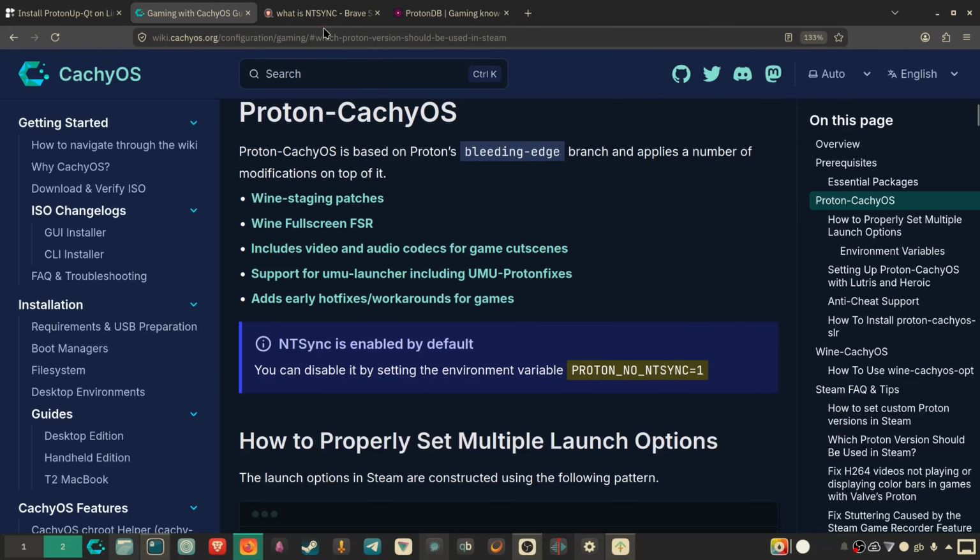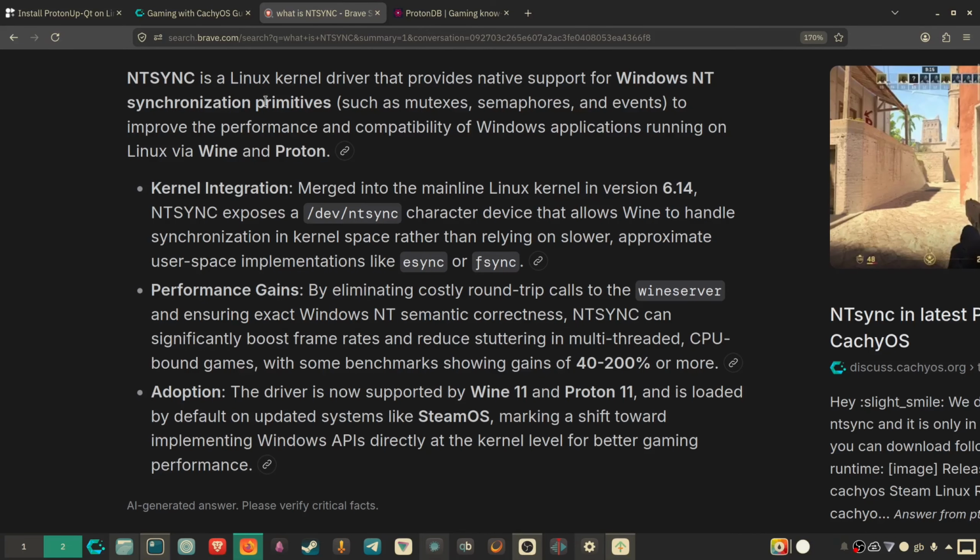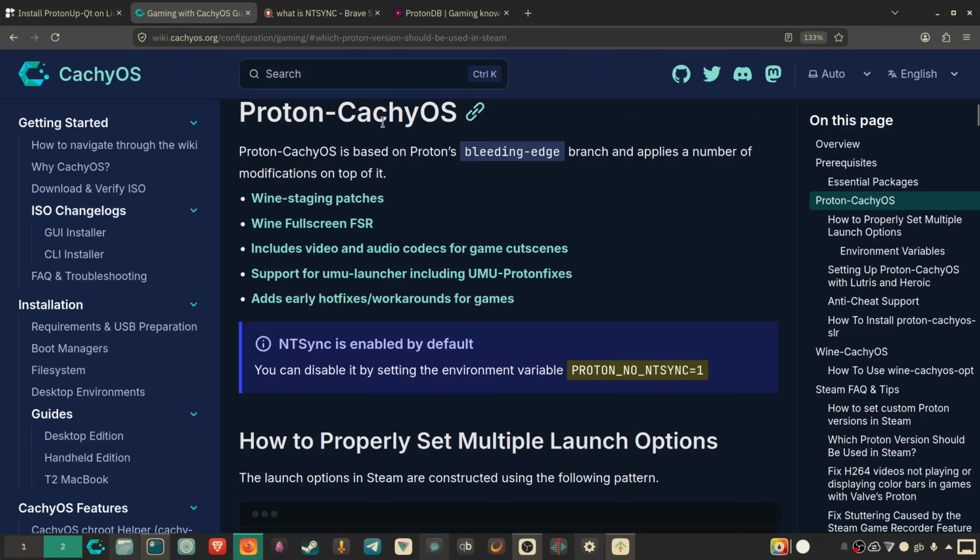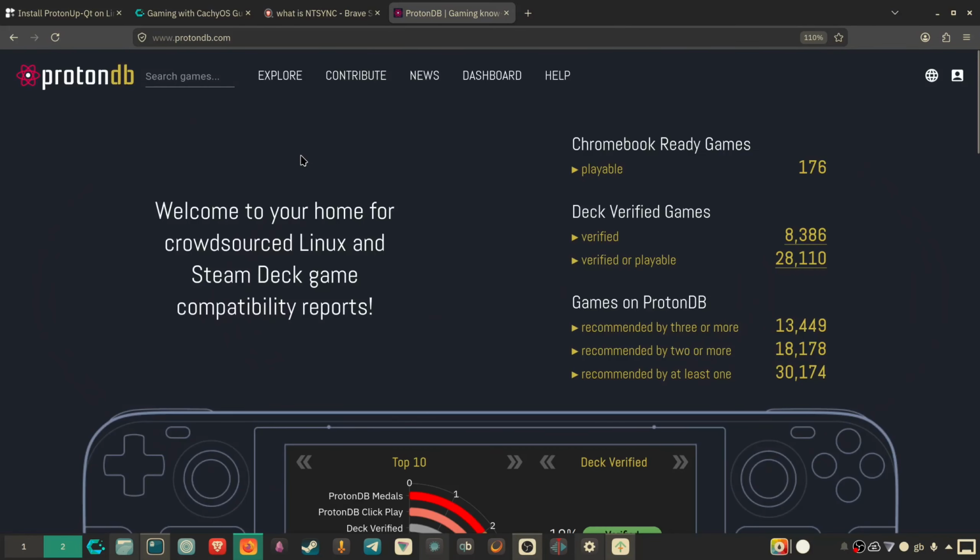Now you might be wondering what NT-Sync is. Well, essentially it's just a Linux kernel driver that allows support for Windows synchronization. Basically all this means is it makes your game run faster. That's all you really need to know, and it improves the performance. So this comes in by default. Now before NT-Sync, there were other implementations like eSync and fSync which still are used, but NT-Sync does show a considerable gain.